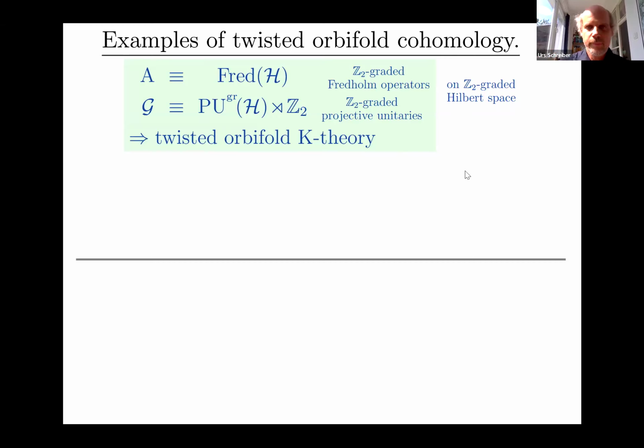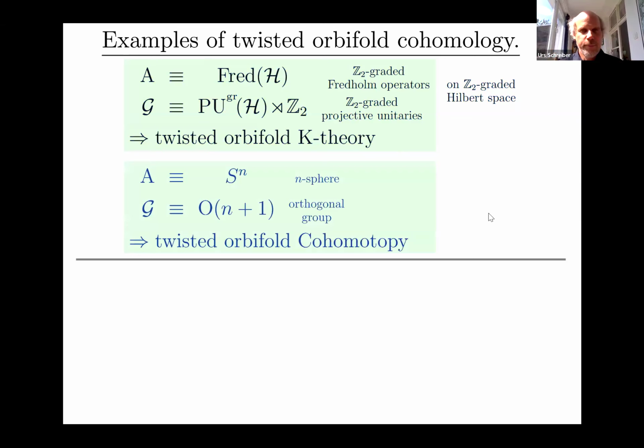its singularities. If you put in this other extreme example that I mentioned before, take A to be a sphere, and that universal group that acts on it to be just the rotation of that sphere in its ambient Cartesian space, then we get the twisted orbifold version of this cohomology theory that I mentioned, which is called cohomotopy.